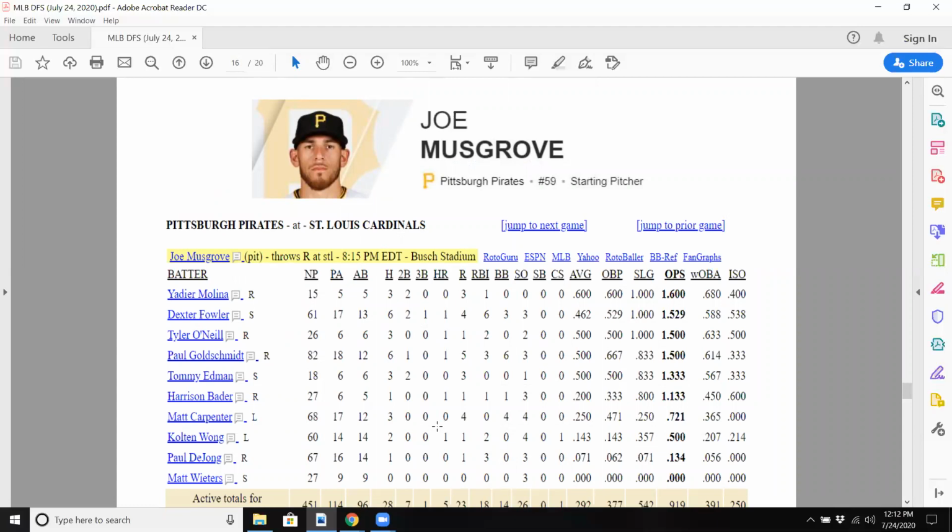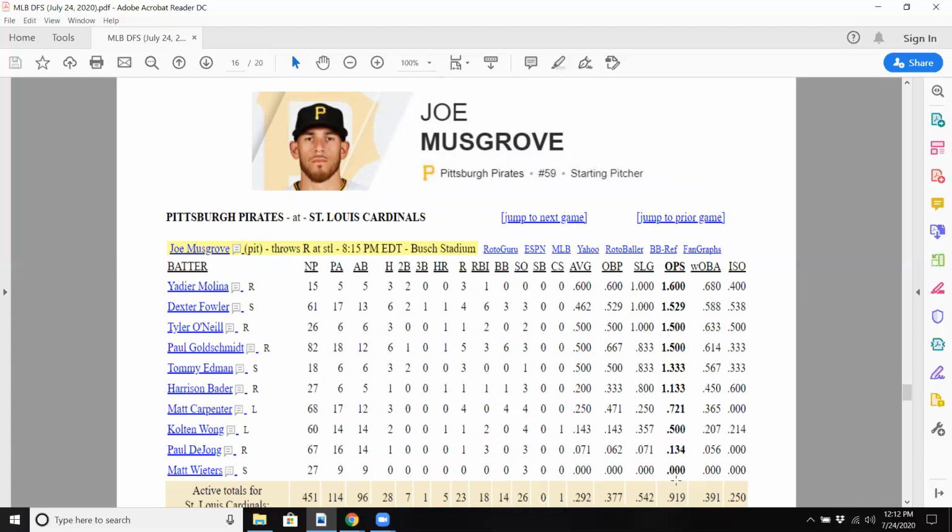The other stack. So we are going expensive with pitching, right? We're going expensive with our first stack, so we're going to have to save some money. Cardinals are a stack I've liked. They've actually made me some money over the years when you have to save some money, and they can pop off. Sometimes they can go cold, but Musgrove has not done well against the Cardinals. You can see here his OPS against these hitters is 919. In fact, it's actually the highest OPS for any pitcher on the slate today.